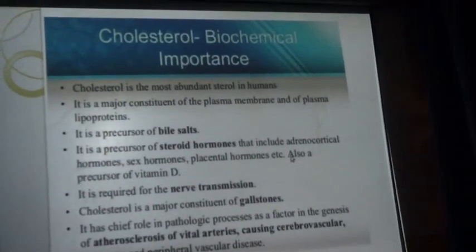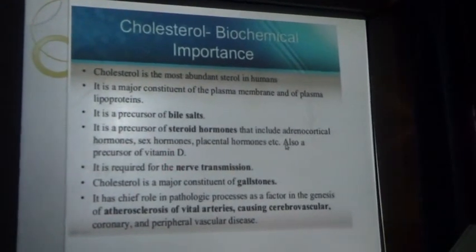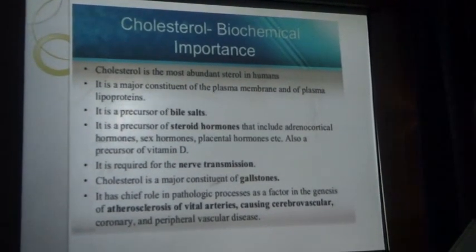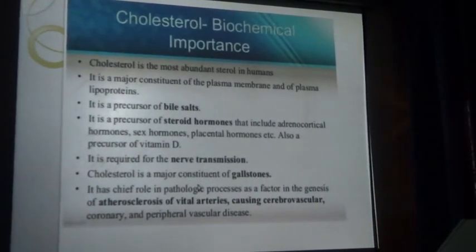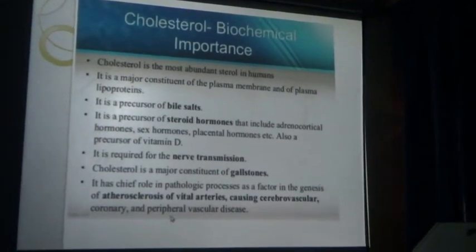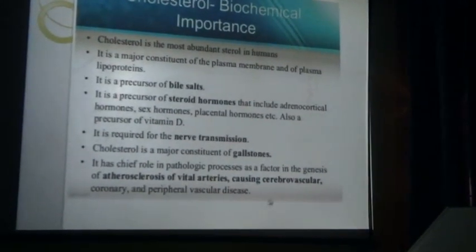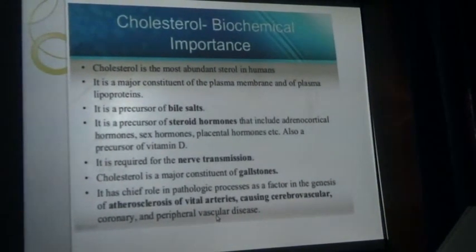It is also a precursor for the active form of vitamin D, cholecalciferol. It is required for nerve transmission. Cholesterol is a major constituent of gallstones and has a chief role in the pathologic process as a factor in the genesis of atherosclerosis of vital arteries, causing cerebrovascular disease, coronary artery disease and peripheral vascular disease.